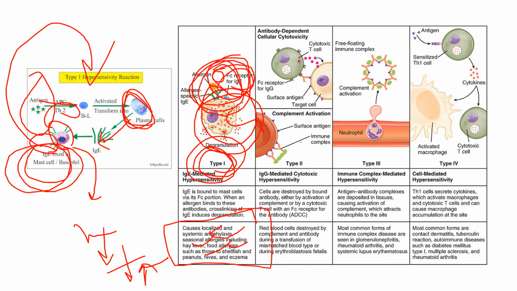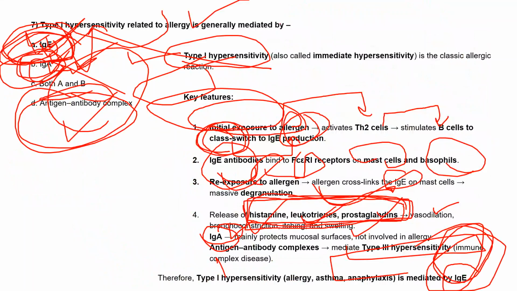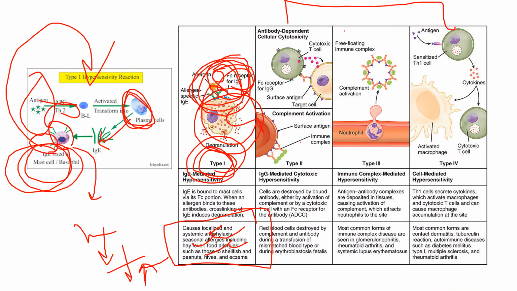Next, we already discussed that there are four types. Then what is type 2? In the question also, type 2 is there, which is also called ADCC, antibody dependent cellular cytotoxicity, as the name suggests. Normally this is IgG mediated.